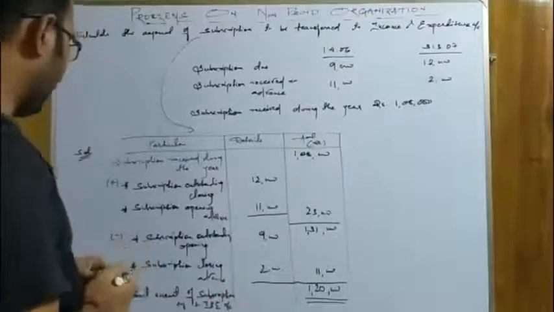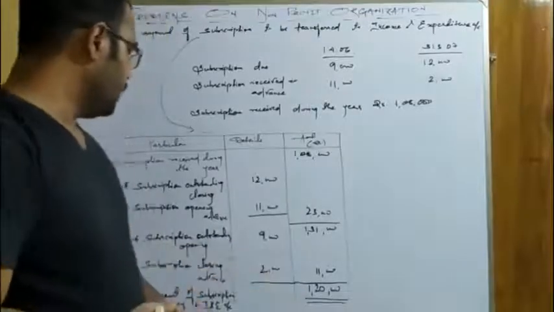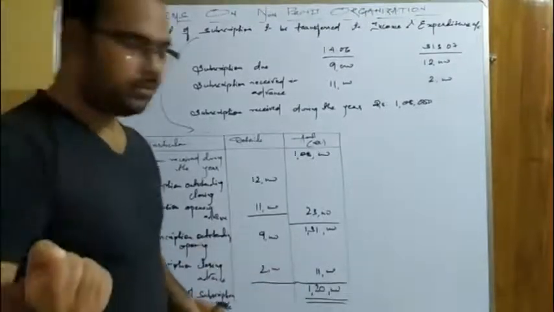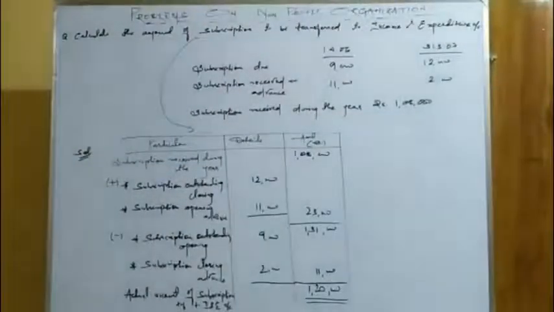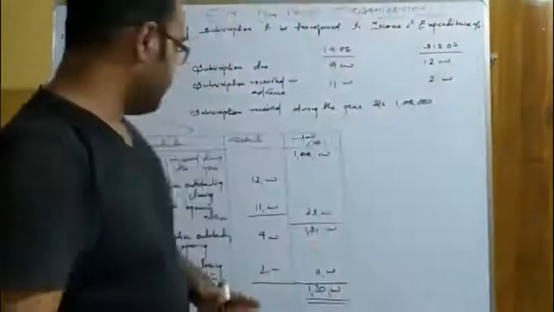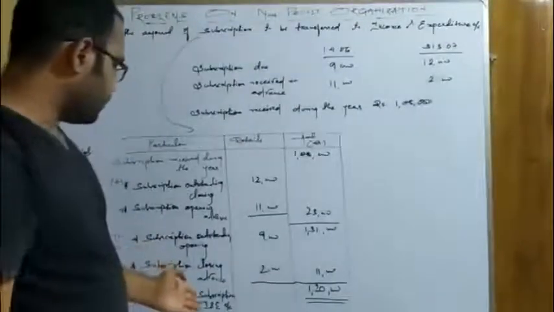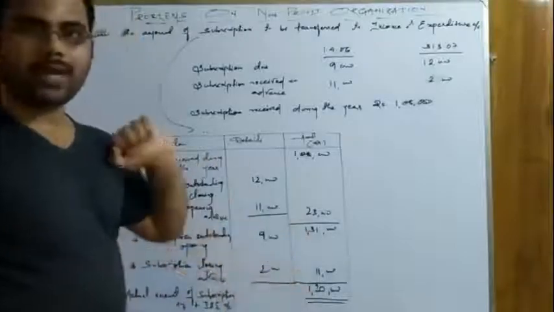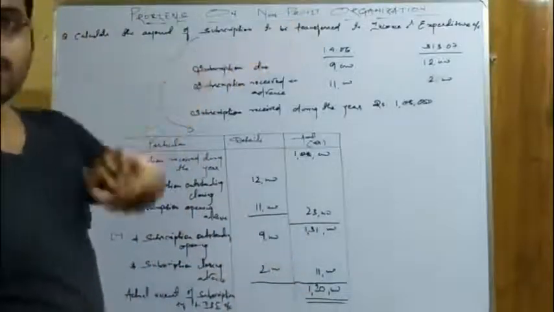Okay, so actual amount of subscription transferred to income and expenditure account. Please excuse me for a second. Sorry for the interference. Okay, so the actual amount of the subscription transferred to this, that is 1,20,000, will be transferred to income and expenditure account.